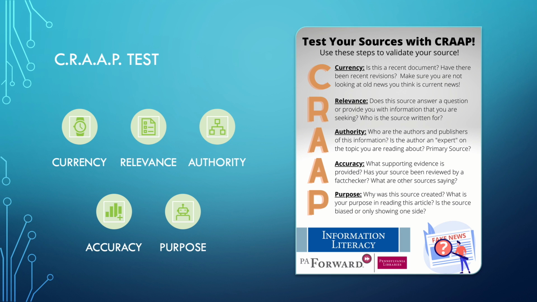You can also look at the author and ask if they are a primary source or not. A primary source is one that has witnessed the event. You should also ask yourself if the author is an expert on what they are writing about.